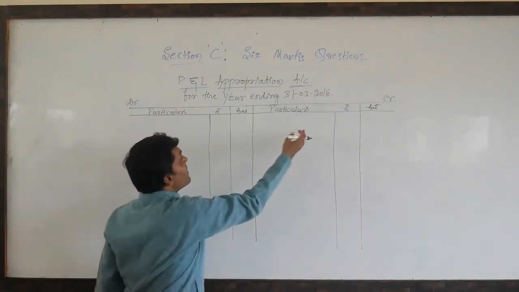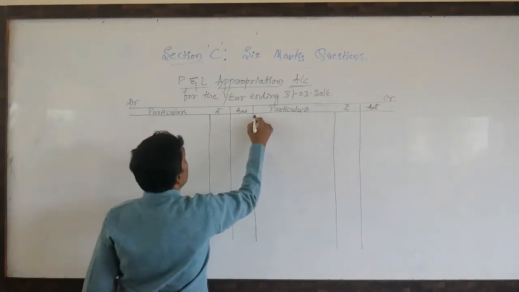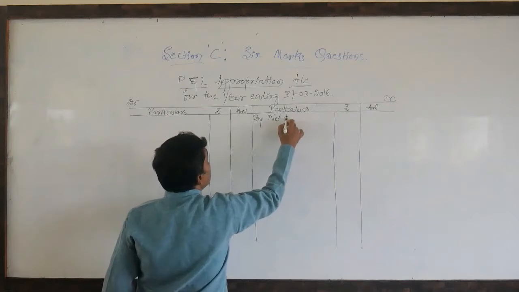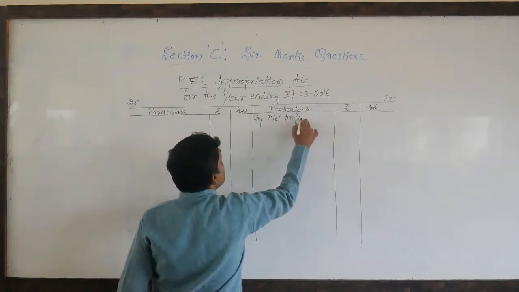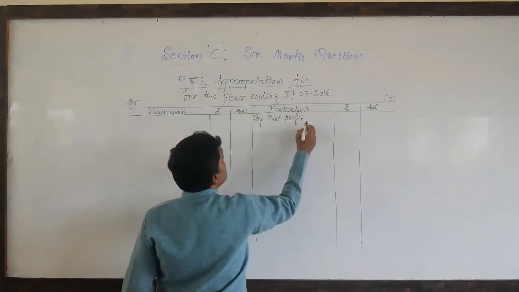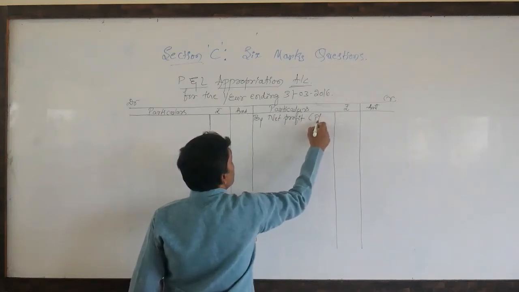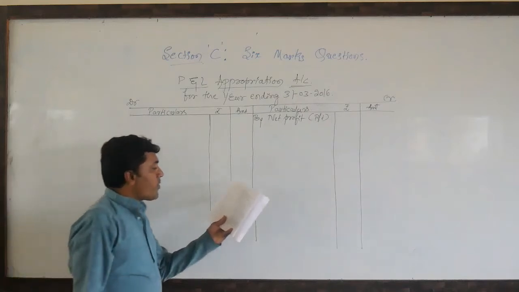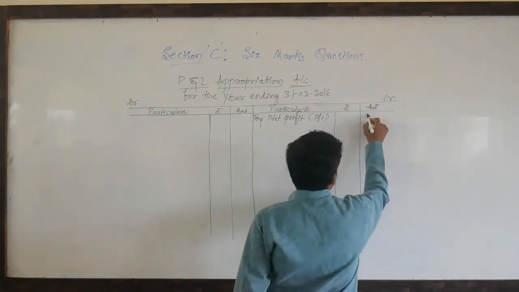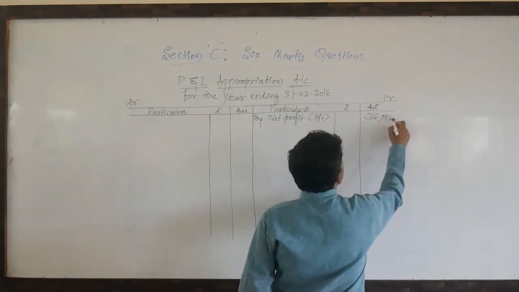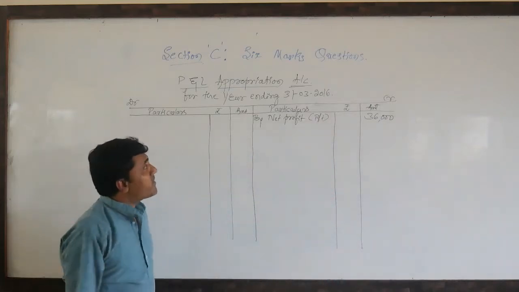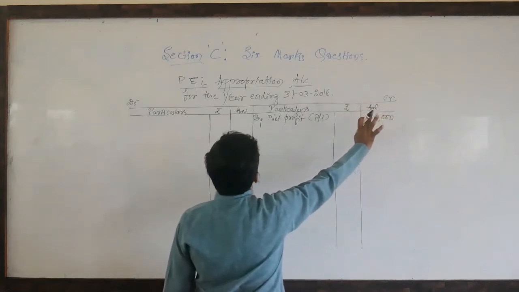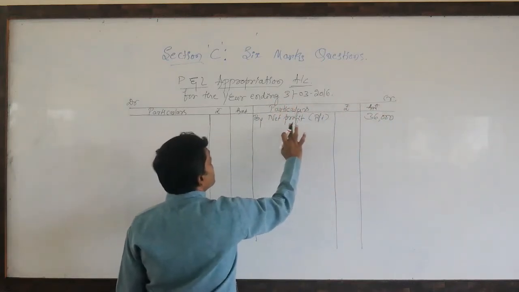Here net profit brought down, you can say the profit from the profit and loss account. So here they have provided 36,000. Dear students, as you all know, for a nominal account, the credit balance always shows the profit.